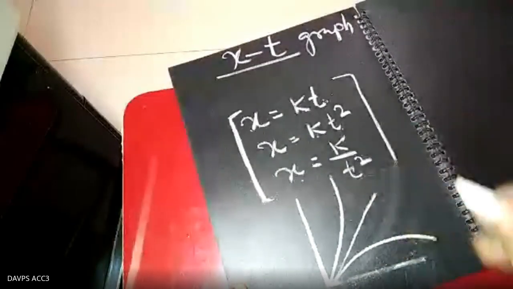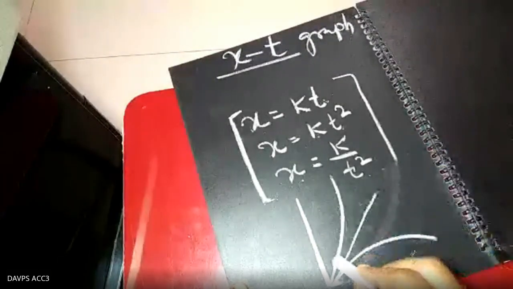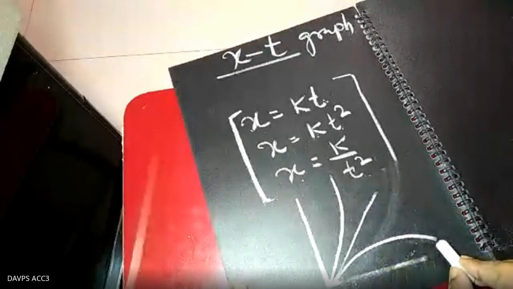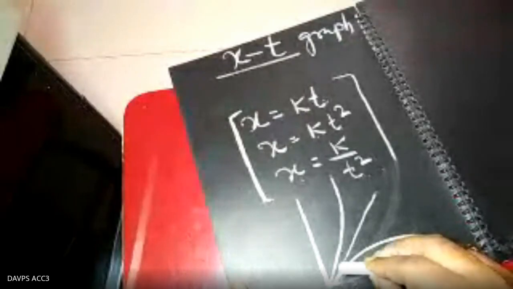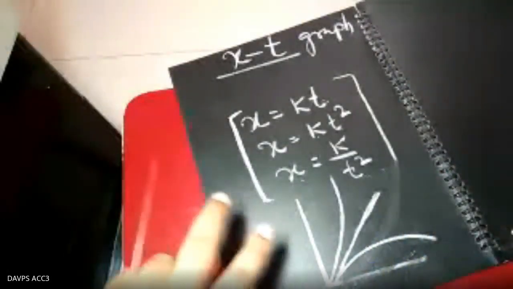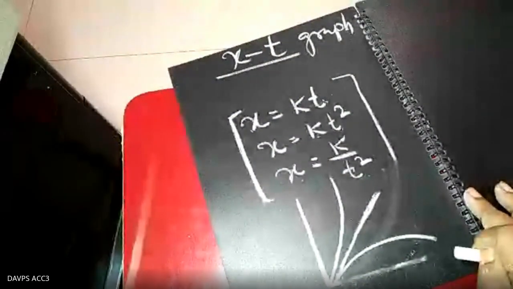Because of the reciprocal of the power, this is the x equal to kt graph, x equal to kt square graph, and x equal to 1 by t square graph. The 1 by t square graph bends like that, the t square graph like that, and the straight line is the t graph. By looking at the equation, you can immediately identify the graph.